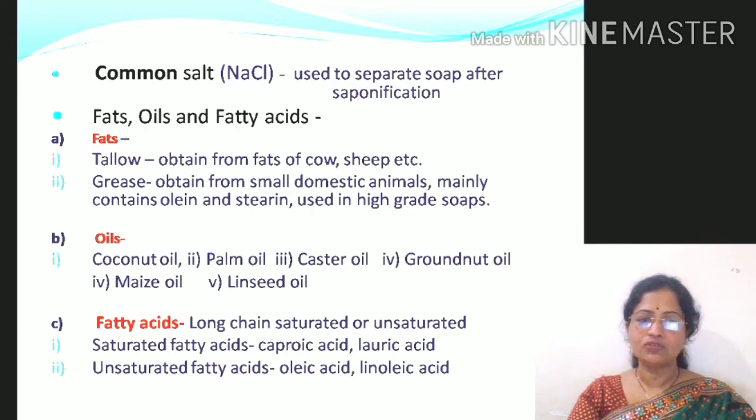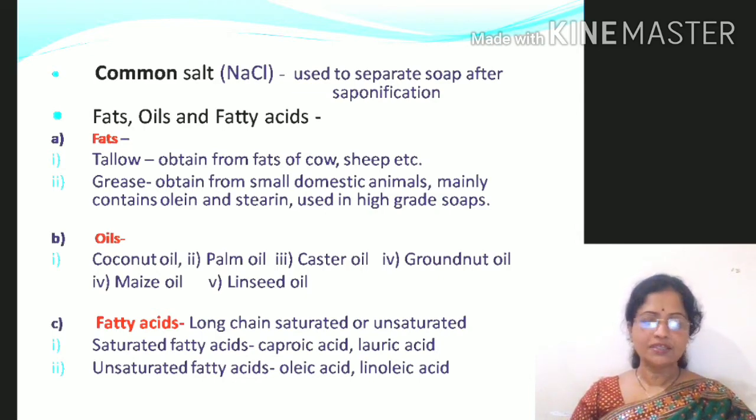This grease is obtained from small domestic animals and mainly contains olein and stearin, and these are mainly used in preparation of high grade soaps. Then about oils. We can use different types of oils in preparation of soaps. For example, coconut oil.